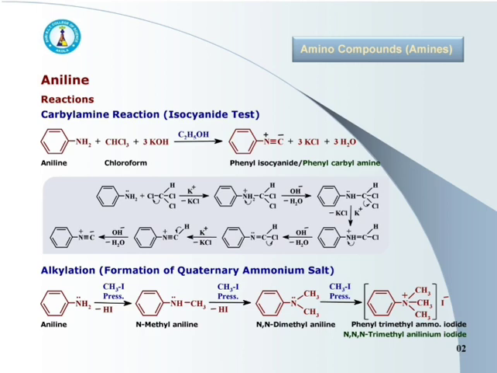Aniline reacts with first mole of methyl iodide under pressure to form N-methyl aniline with loss of hydrogen iodide. This N-methyl aniline reacts with second mole of methyl iodide to produce N,N-dimethyl aniline and finally again reacts with third mole of methyl iodide to form N,N,N trimethyl anilinium iodide, or we can say phenyl trimethyl ammonium iodide, that is quaternary ammonium iodide.